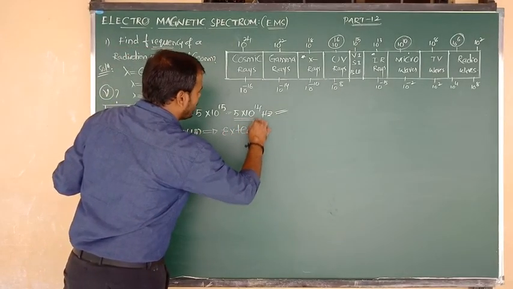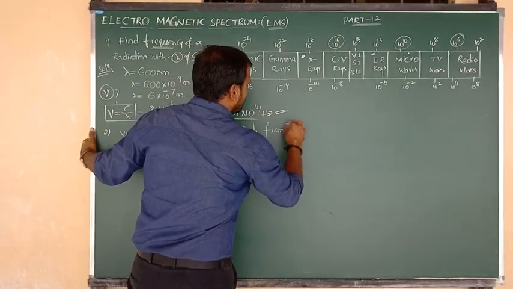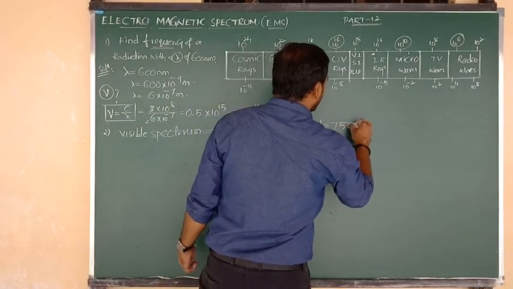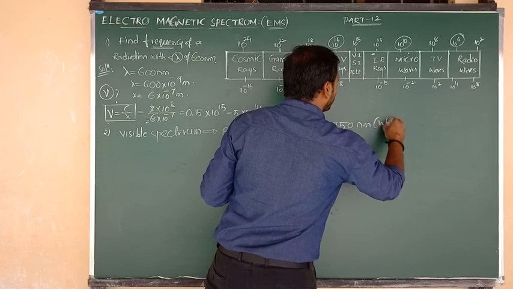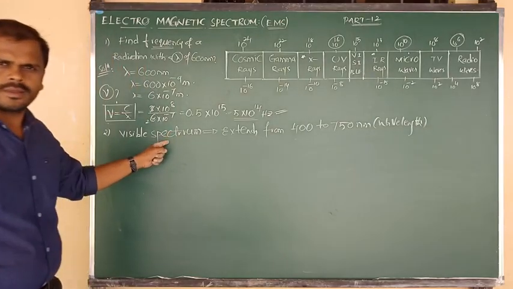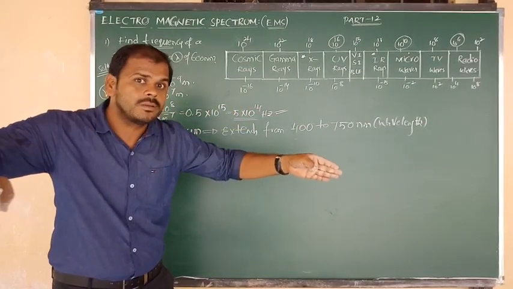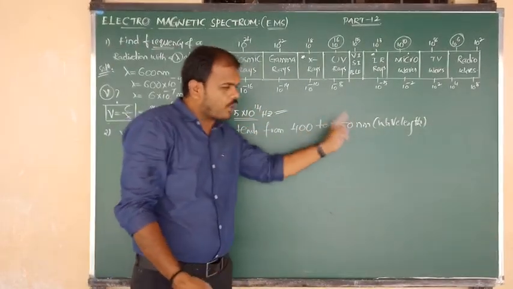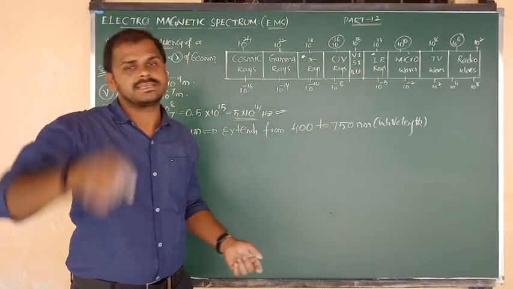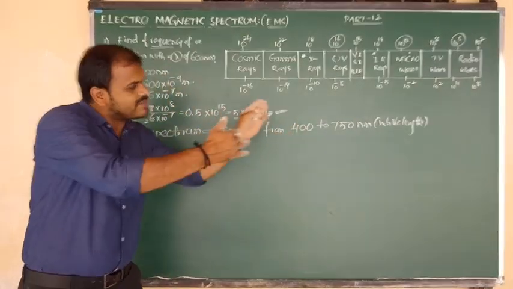It extends from 400 to 750 nm wavelength. So in the problem they have taken the visible spectrum, and for that visible spectrum they have given wavelength range values. The wavelength extends from how much? 400 to 750. This is the value given in the problem, but you remember 380 to 760 nm. Anyway, for the given visible spectrum they have provided the wavelength range values.